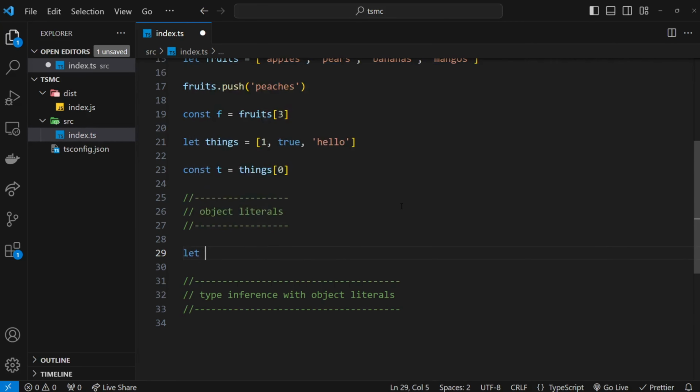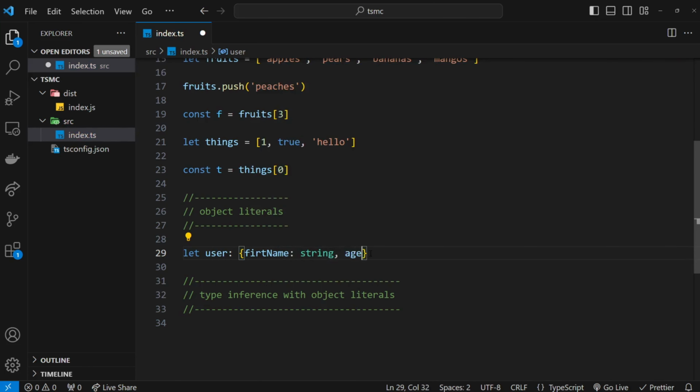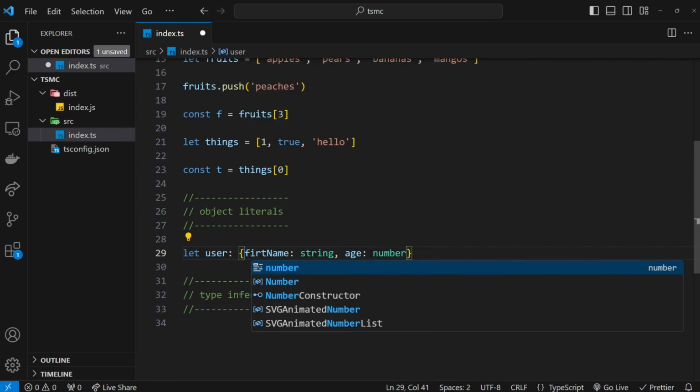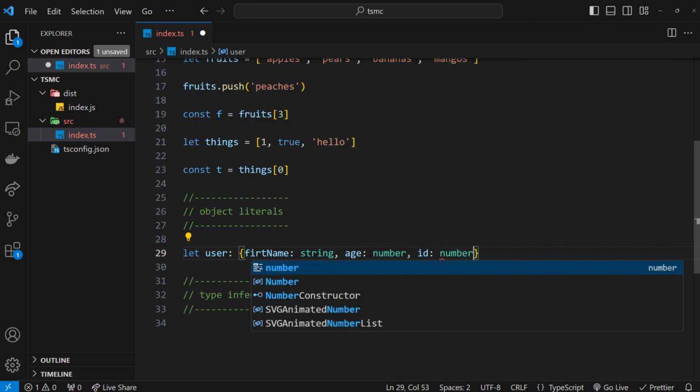So for example, I could make a variable called user, and I want that to have that very specific object structure that I just mentioned with a first name, an age, and an ID. So what I would do is add a colon to specify the type, and then the type is going to be an object, so curly braces first of all. Then inside the curly braces, we say what properties this object must have, and then also the types that the property values must be. So for example, we'd have a property of first name, and the type of that must be a string, right? We'd also have a property of age, and the type of that would be a number. And then finally, we'd have an ID property, which should have a type of number as well.